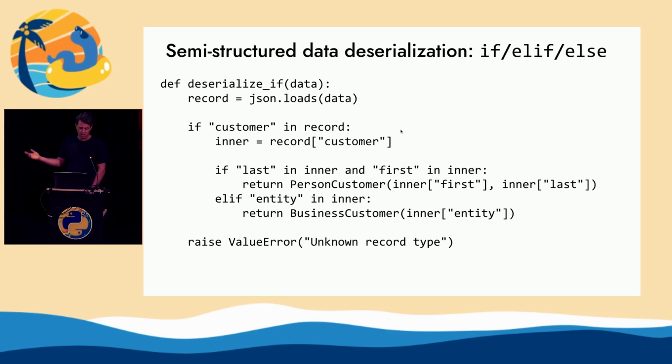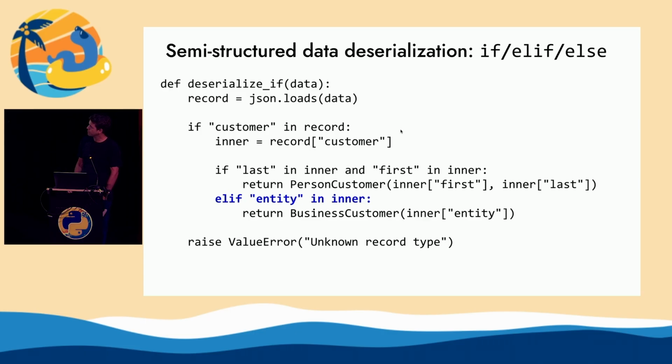And so if I were to write this code normally, I would write it like this. I would have a deserialize function. It's going to load the data from JSON, and then I'm basically going to just walk through the dictionary and look at the fields. So I'm going to be like, hey, is customer in there? Okay, cool, that's good. Now pull out that inner record, and then I'm going to look inside and say, hey, are both the first and the last keys in the dictionary? And if they are, then I can return a person customer. I can construct that object and deserialize from JSON. And then if it's not that, then I'll say, is entity inside that inner dictionary? Oh, that is, okay, now I can create a business customer, cool.